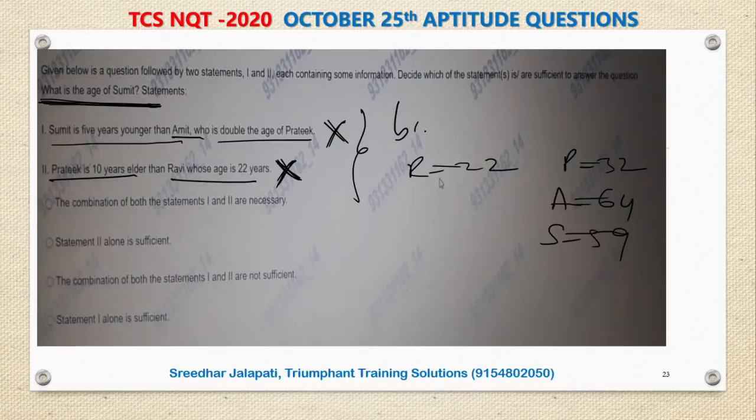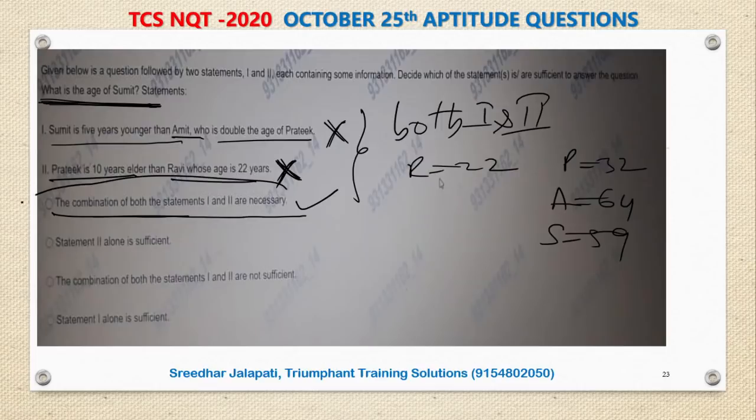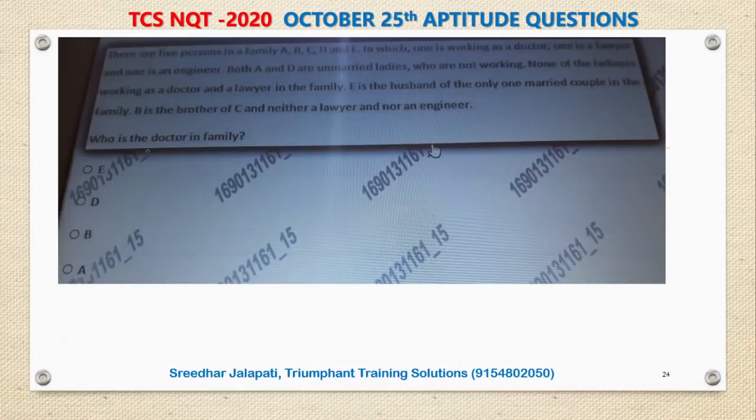How did you get it? By combining both 1 and 2 together. So 1 and 2 together are sufficient to answer the question. That is the option: both 1 and 2 together, the combination of both statements is necessary to answer the question. This is the answer. Let's move to the next one.